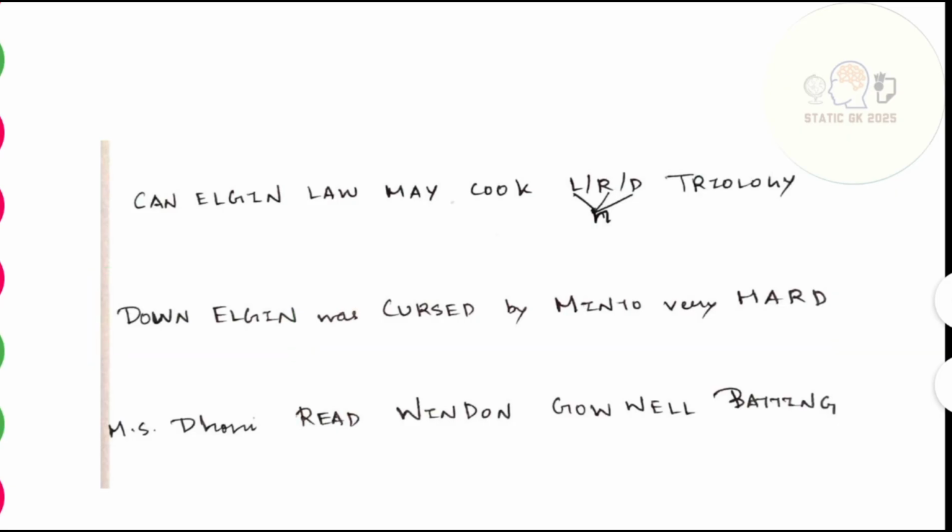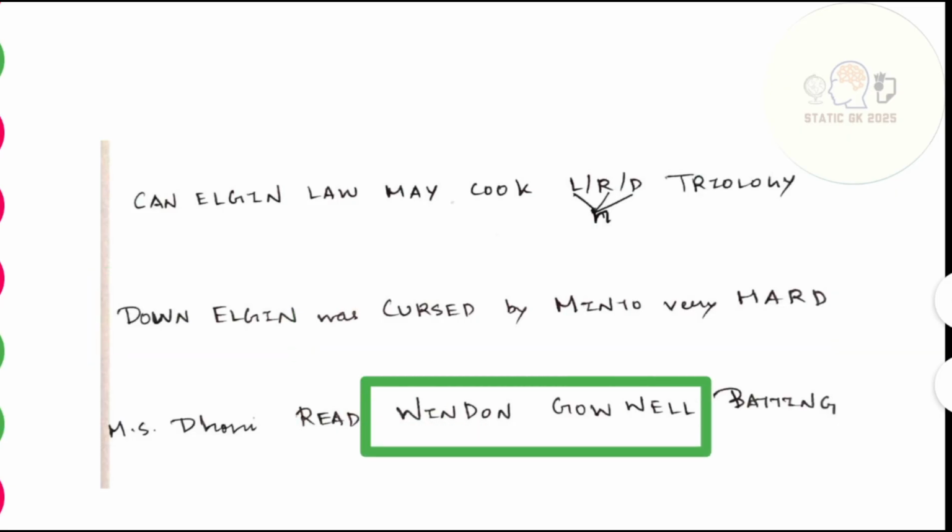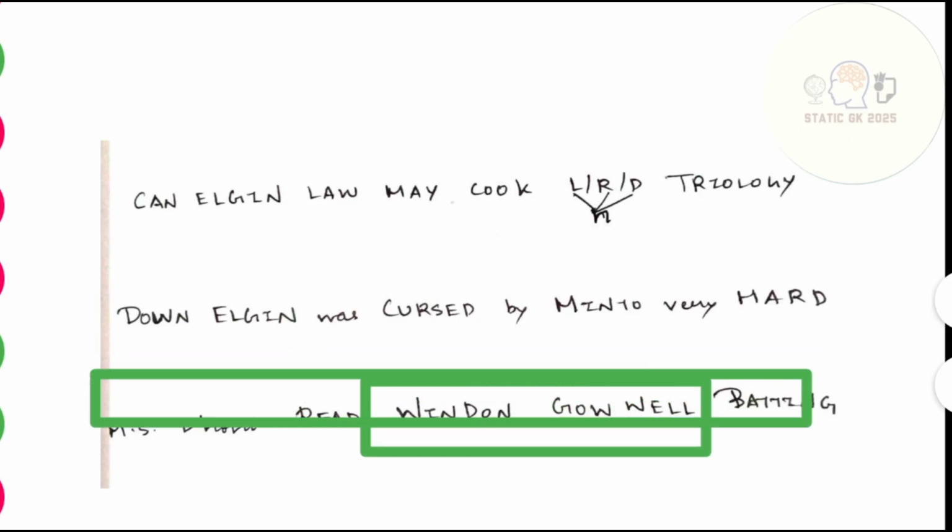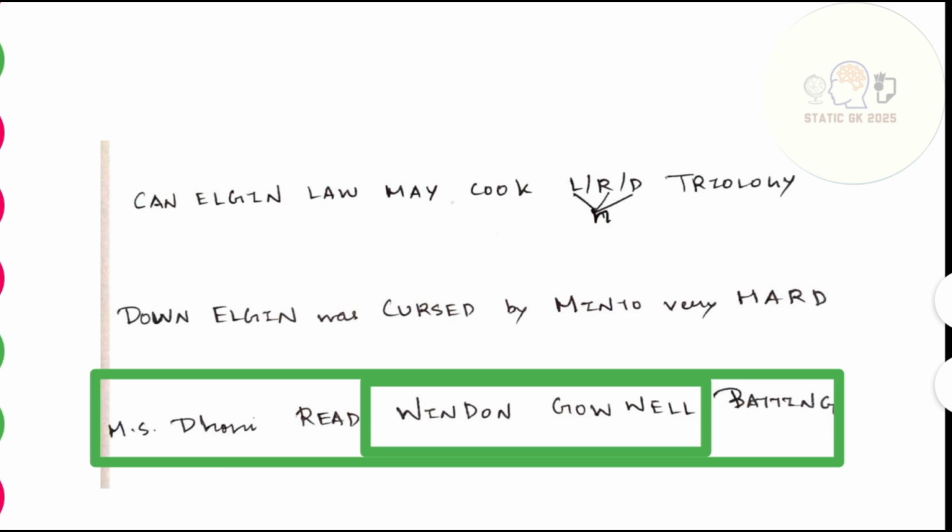Now Elgin gets out. Wyndon Govt comes to batting. MS Dhoni read his batting. This is the only story you need to remember, so that it will be very helpful for you in understanding these Viceroys in a chronological order.